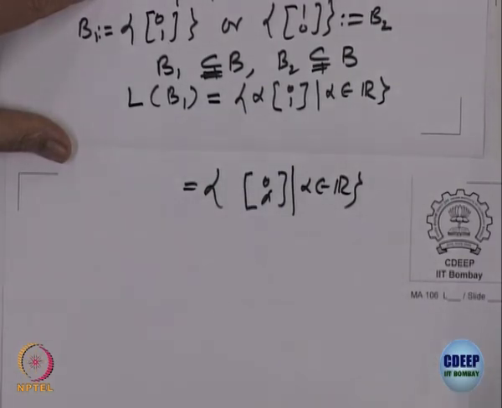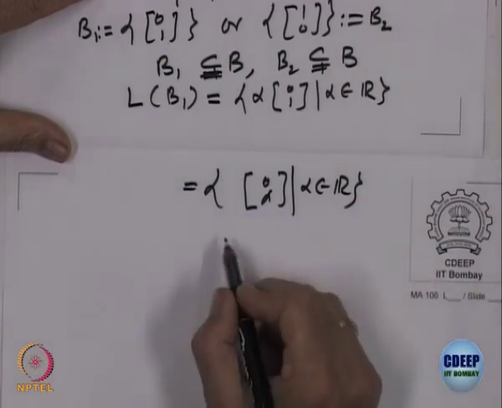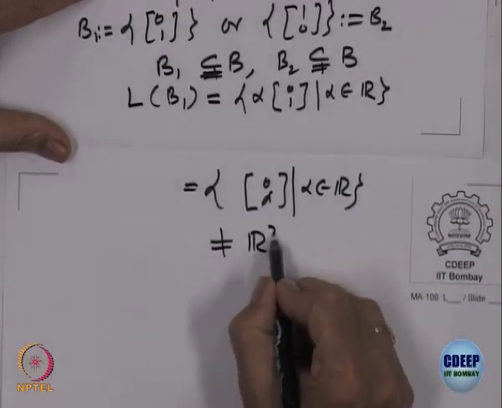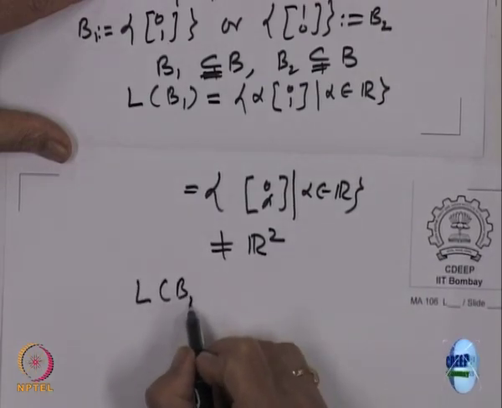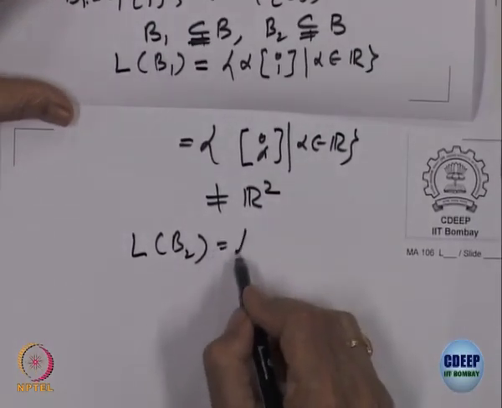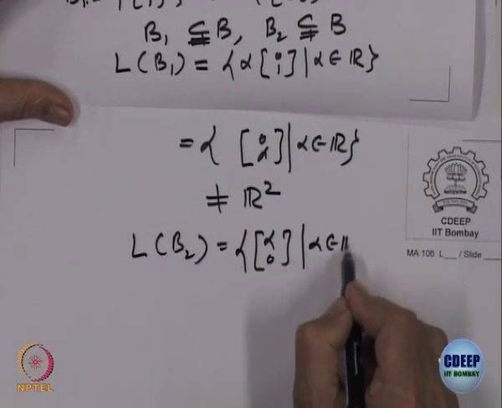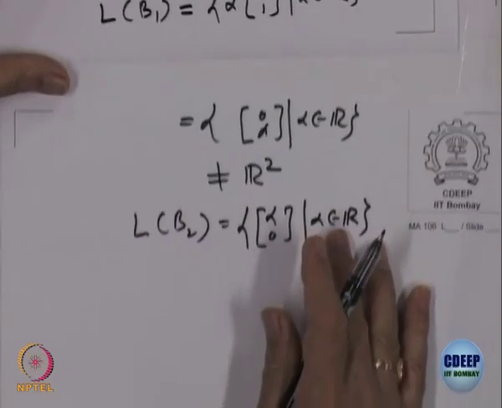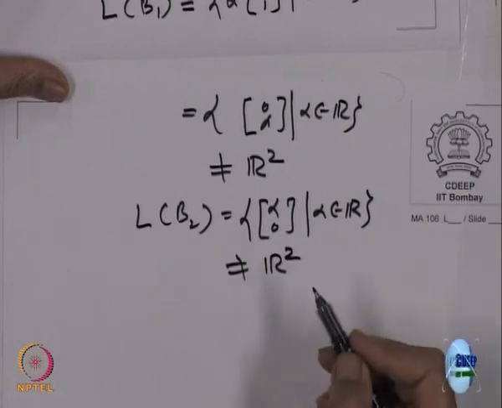This is the y axis, it is not all of R 2. So, not equal to R 2. Similarly, what is L of B 2? B 2 was 1 0, so that will be alpha 0, alpha belonging to R, which is again not equal to R 2.